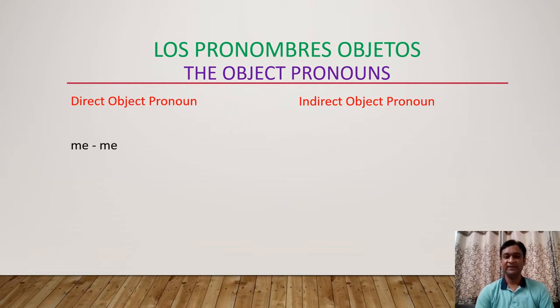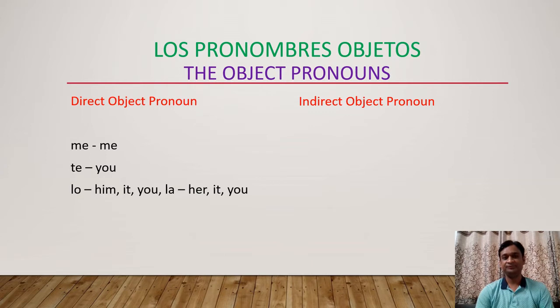Me means me, te means you, then lo and la. Lo is for him, it and you, and la is for her, it and you. This you is the formal you, usted. For male we have to use lo, for female we have to use la. In the same way for him and her, him is for a boy and her is for a girl. That is lo and la.